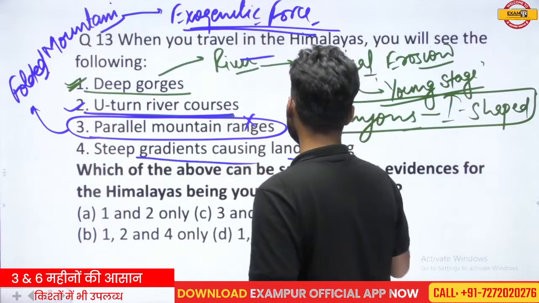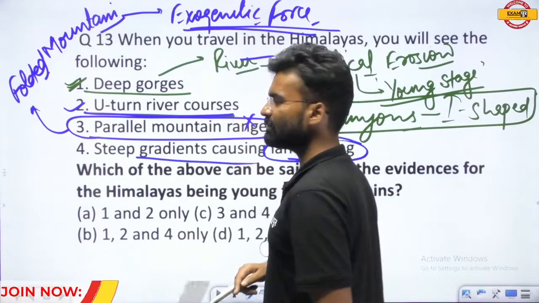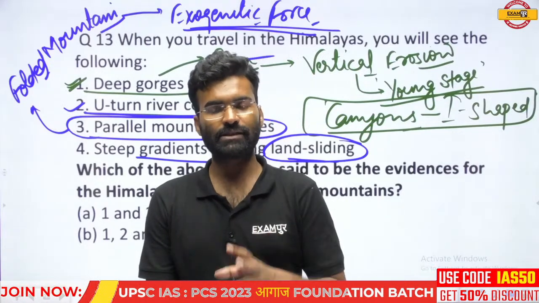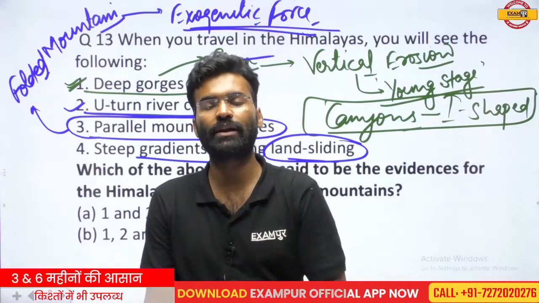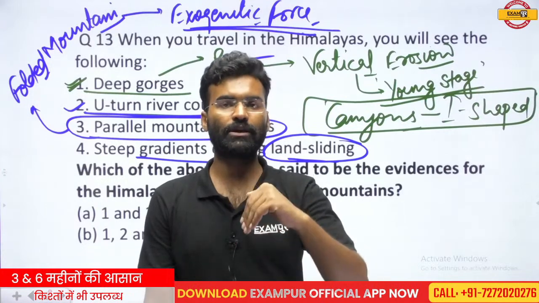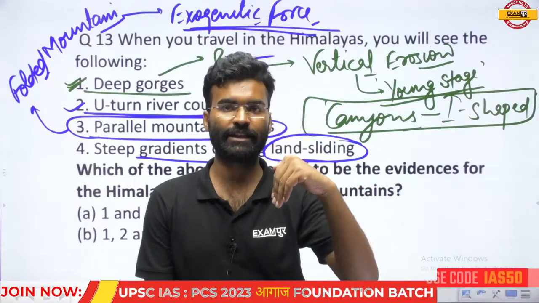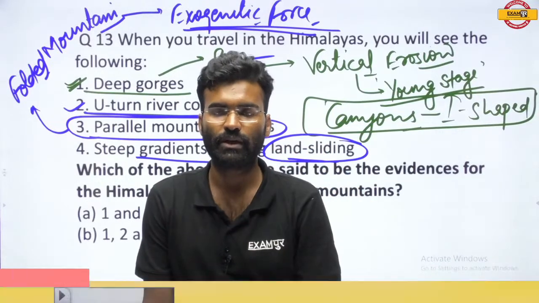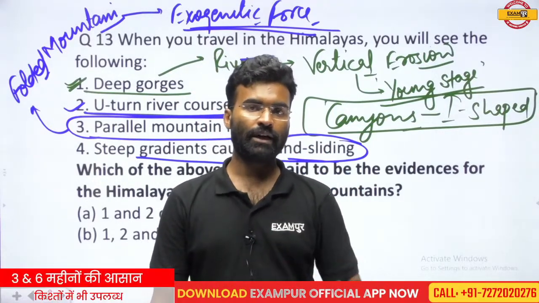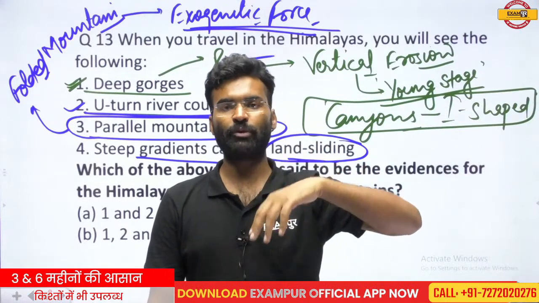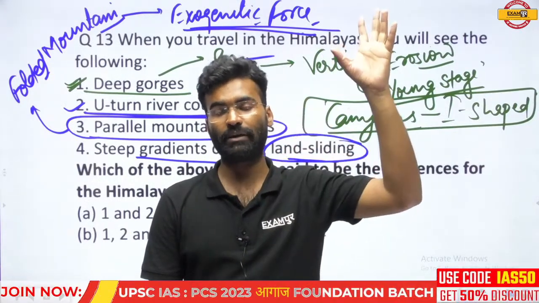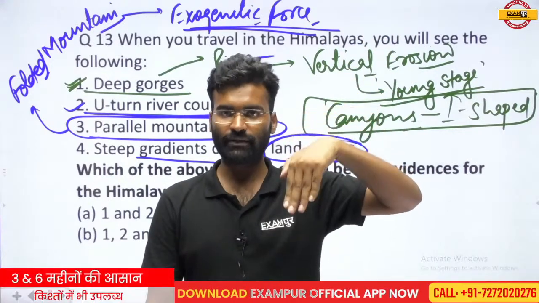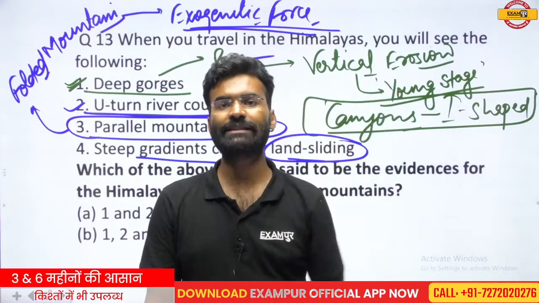Steep gradients causing landsliding. Steep gradients, exactly. That means if any land surface is recently in the folding condition, if the upfolding or the upward movement is taking place in the recent time period, then a steep gradient is found. If the upward movement took place earlier, many million years ago, then the erosional activity will remove that steepness.